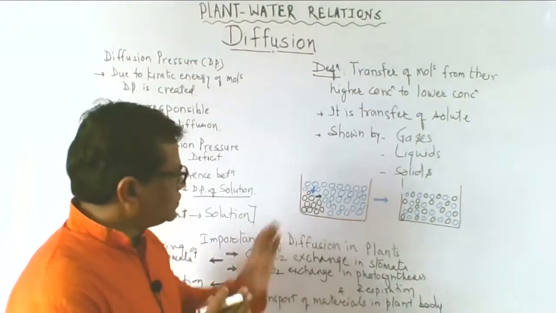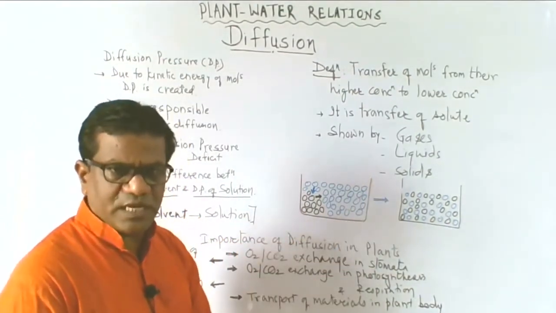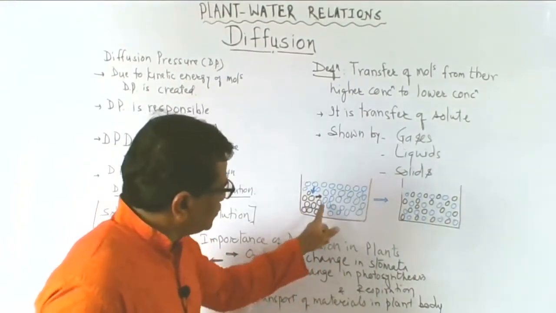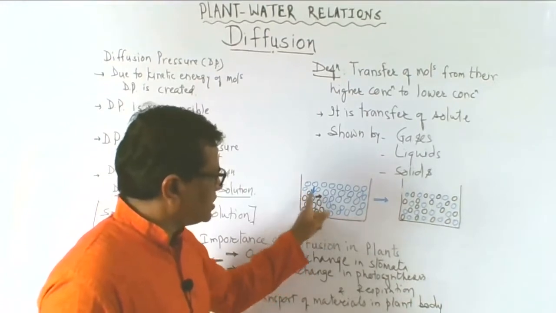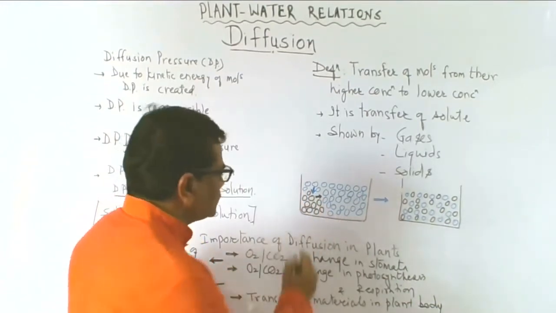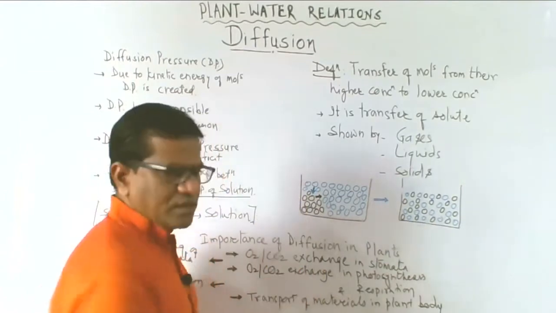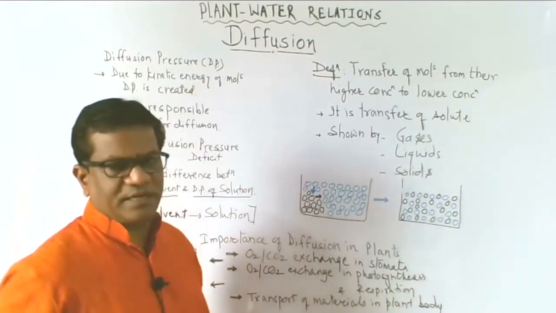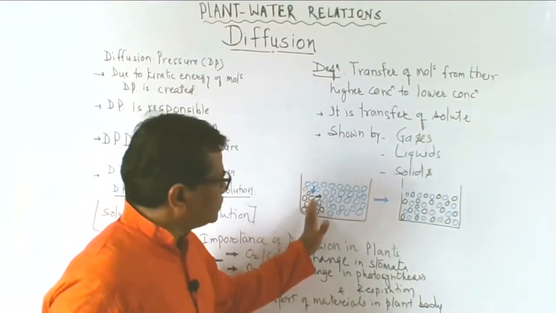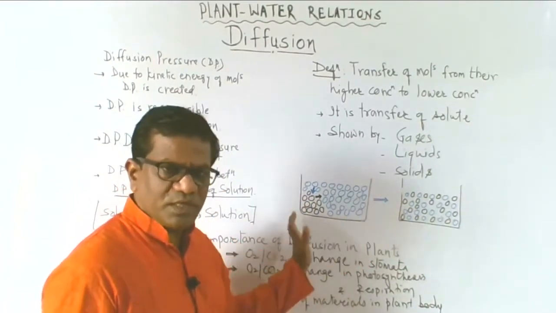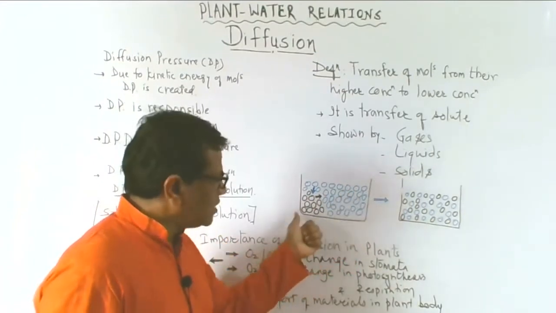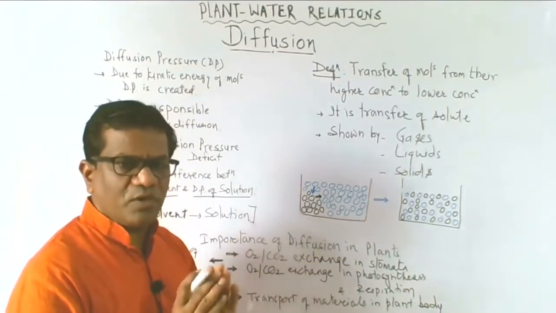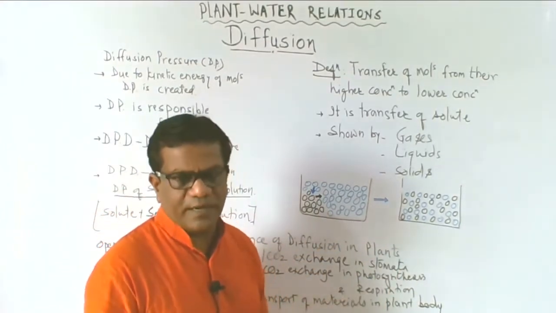While this solute is diffusing, at the same time the air molecules are also diffusing, because where the solute particles are concentrated, they are more in number, which means the air molecules are less there. Therefore when the solute molecules move away, the air molecules enter there. So the air molecules also get distributed evenly.